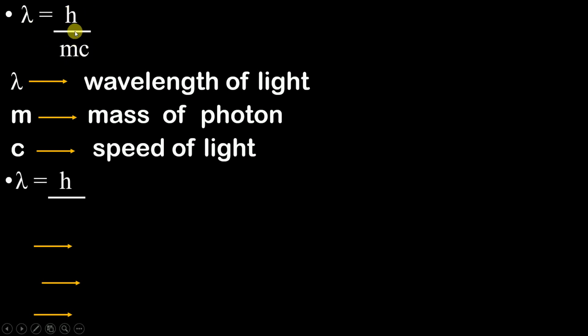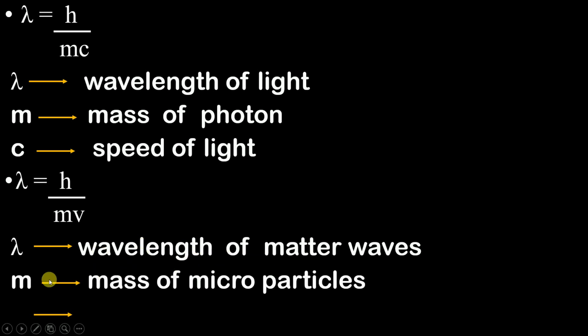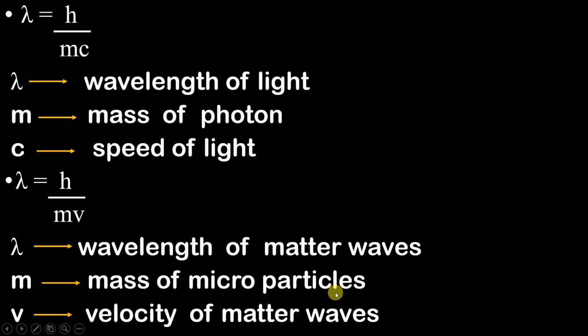So now we are going to change this formula for light into a formula for microscopic particles. Let's understand how. Lambda is equal to h upon mv, where this lambda is nothing but the wavelength of matter waves. Okay, this lambda is nothing but the wavelength of matter waves. As I said earlier, this m is nothing but the mass of microparticles, and v is nothing but the velocity of matter waves. See what I have done, I will explain it now.